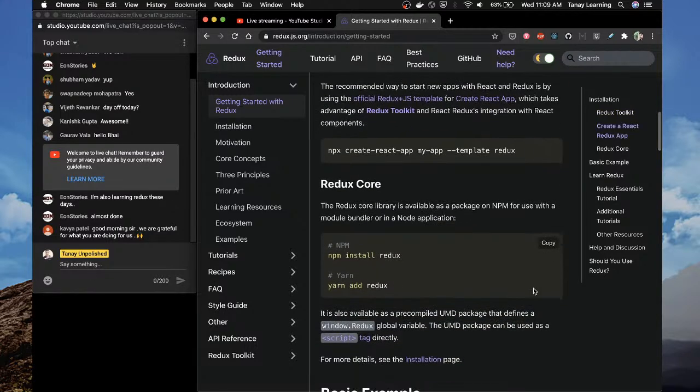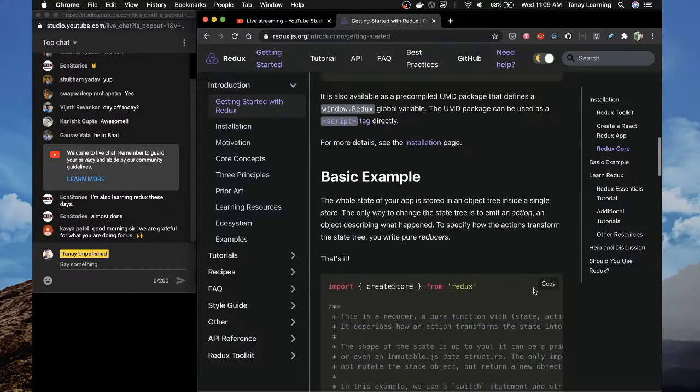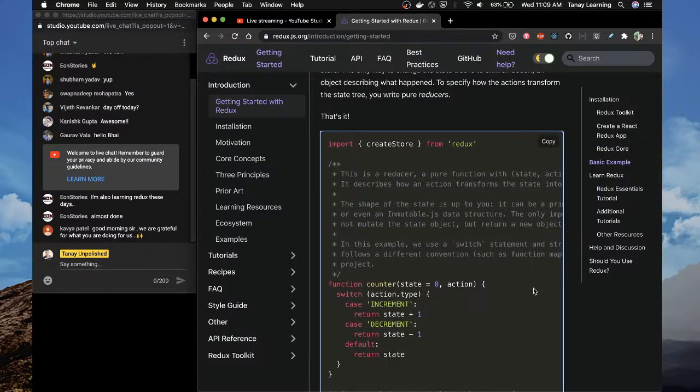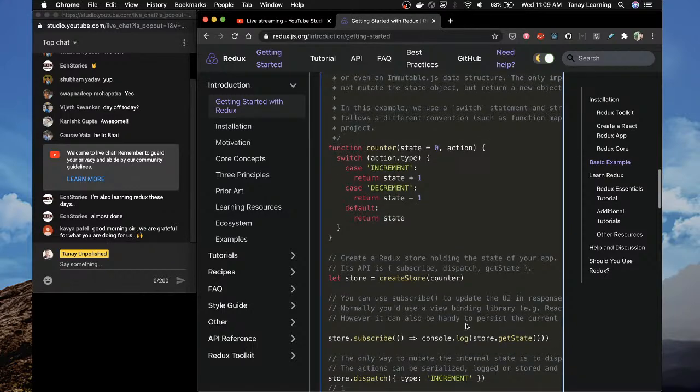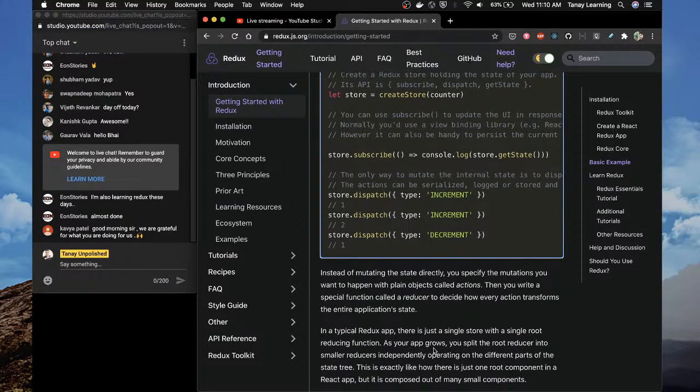Okay, state stored in an object tree inside a single store, createStore, function counter. This feels so at home. Okay, store.subscribe, store.dispatch, action type, mutating the state directly.